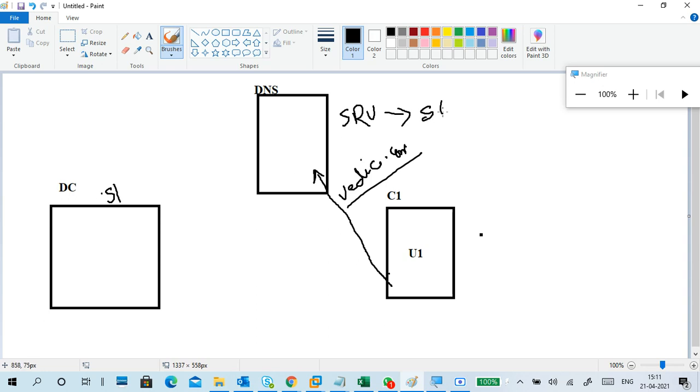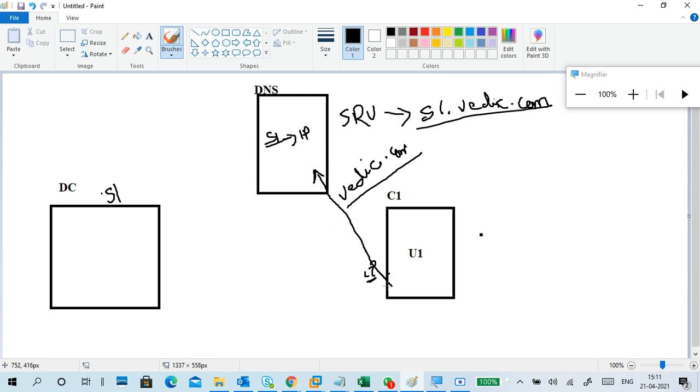The SRV record says s1.vedic.com is your authentication server. Then again in DNS, I will get S1's IP address. So I got the IP address of my server. DNS portion completed.